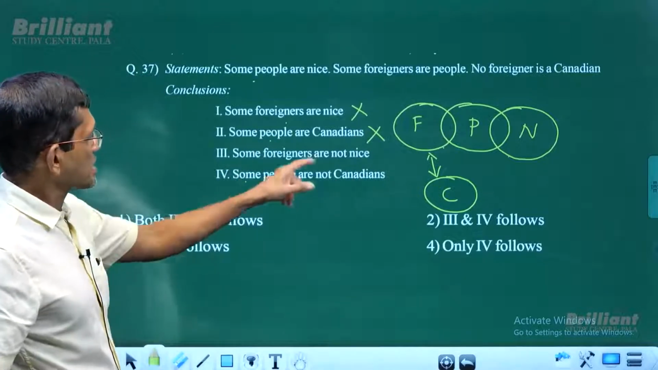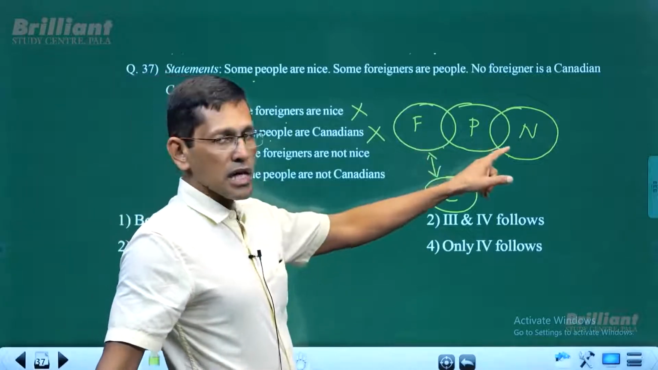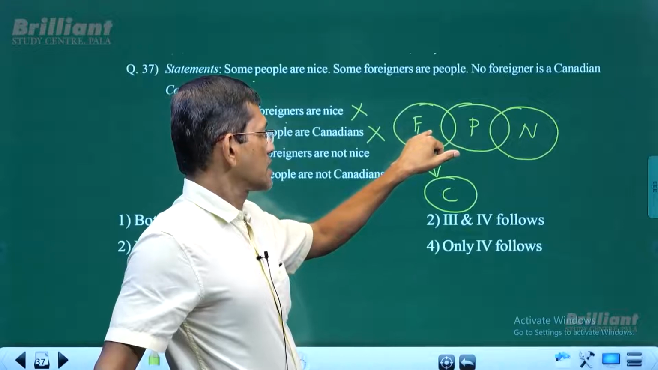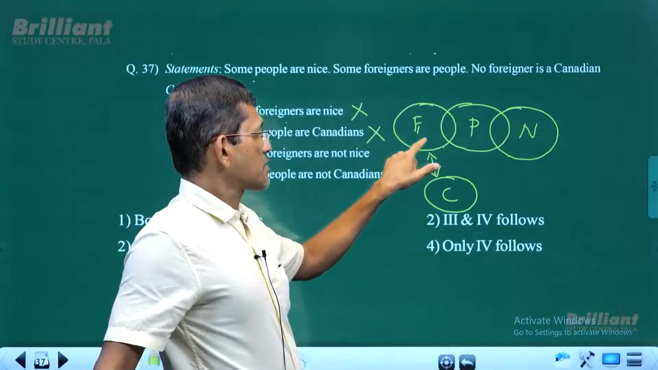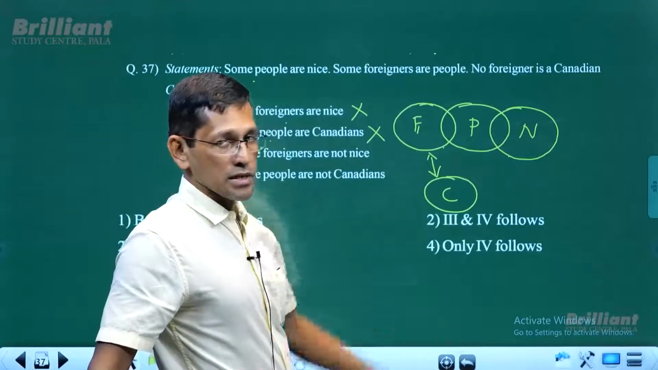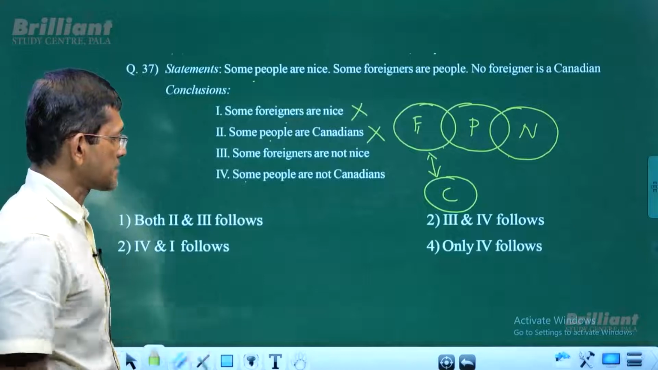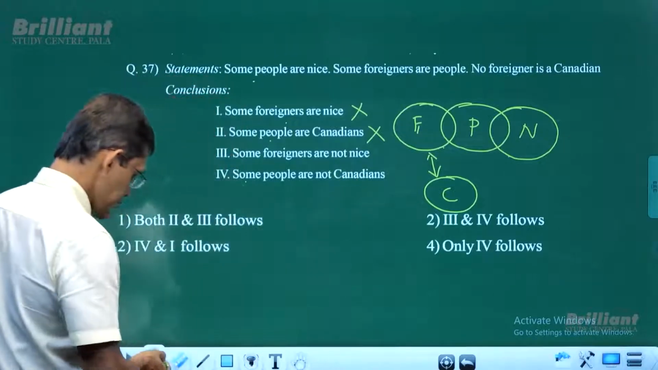Now, some foreigners are not nice. Well, some foreigners, they are not nice. If you take some foreigners from here, they are not nice. So that means some foreigners are not nice. It is valid. Let me use another color.